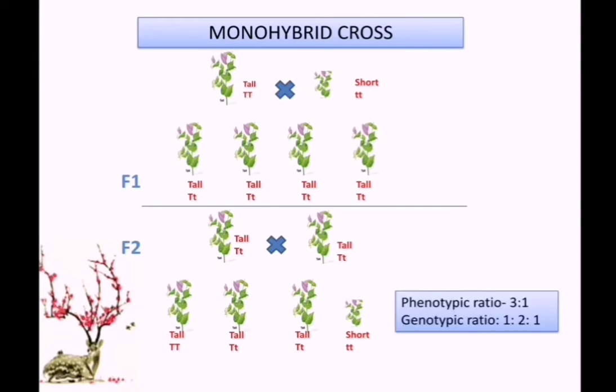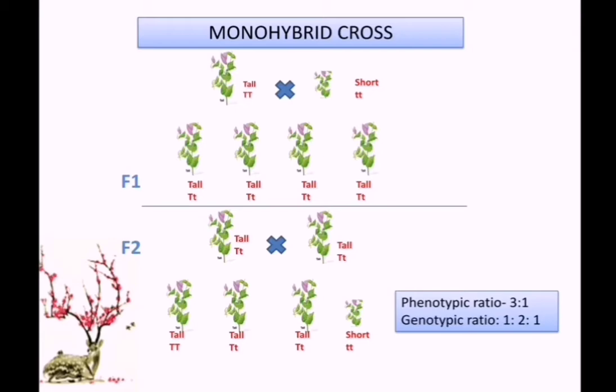So we are getting a phenotypic ratio. Phenotypic ratio means here you can see 3 tall plants, and 1 is a short plant. So the phenotypic ratio is 3:1.